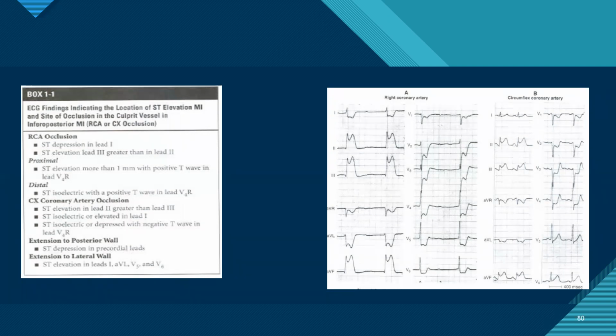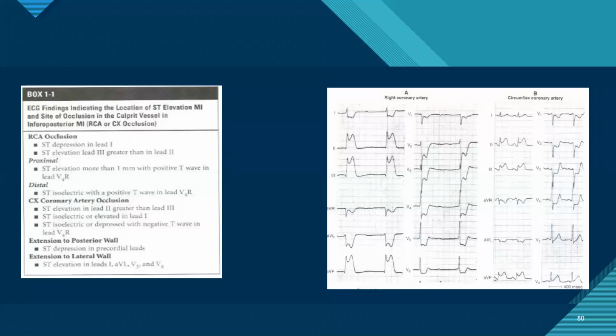And if there is a proximal RCA occlusion, we define it as ST elevation of more than 1 mm with positive T wave in V4R, and if it's distal, the ST is isoelectric with positive T wave. And in LCx occlusion, if the ST elevation in lead 2 is greater than in lead 3, the ST is isoelectric in lead 1, and ST is isoelectric or depressed with negative T waves in lead V4R.